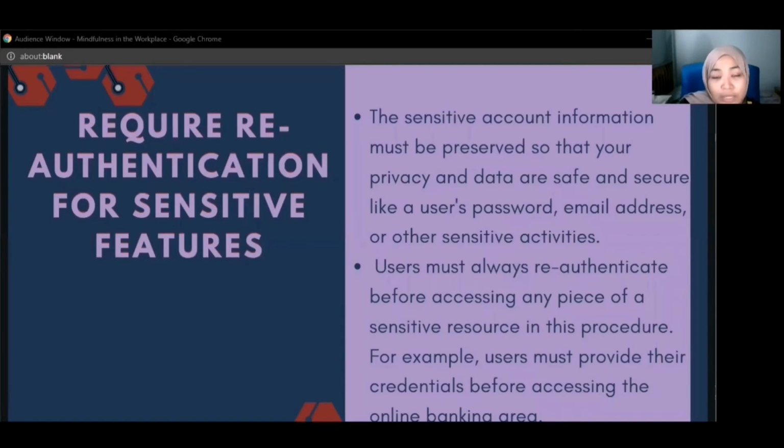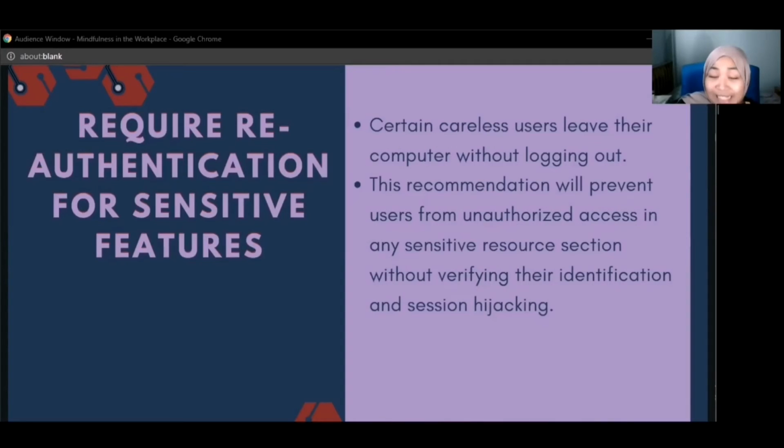Users must always re-authenticate before accessing any sensitive resource in this procedure. For example, users must provide their credentials before accessing the online banking area. Certain careless users will leave their computer without logging out. In this case, it allows an attacker to carry out sensitive transactions using a CSRF or XSS attack. They will gain the user's current credentials or get temporary physical access to steal the user session ID, and they will hijack the user session.